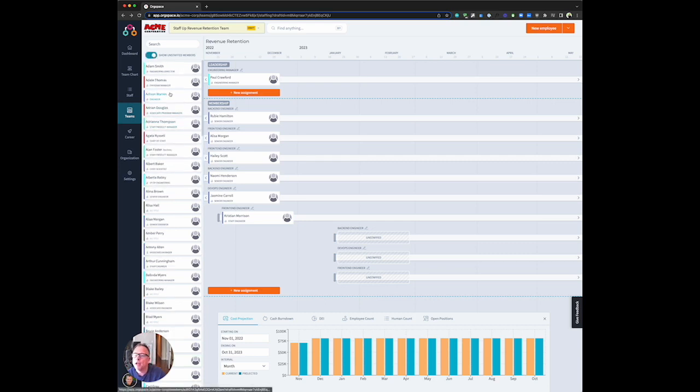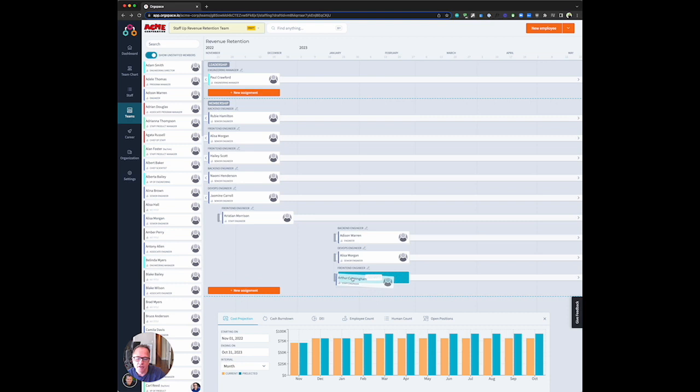And we're going to go ahead and grab Addison Warren, who's an engineer. We're just going to go ahead and grab that back-end engineer there. We are going to have, let's find Elisa Morgan and put her into the DevOps engineer role. And let's grab Arthur, the staff engineer, and have Arthur work as a front-end engineer in this case. Now, as we add these folks, you can see the projected cost has gone up to approximately $100,000 a month based on the set of cost rules.